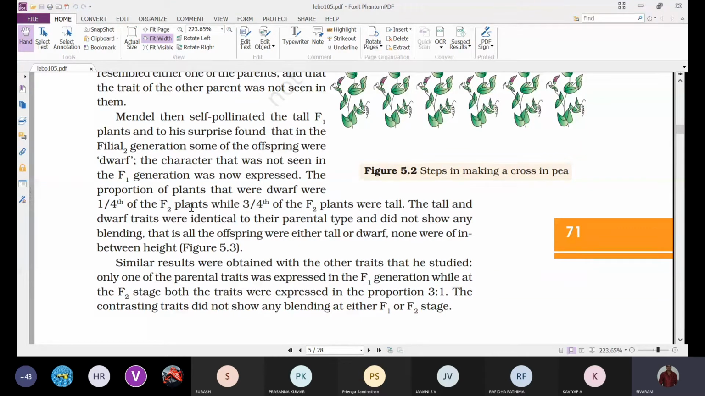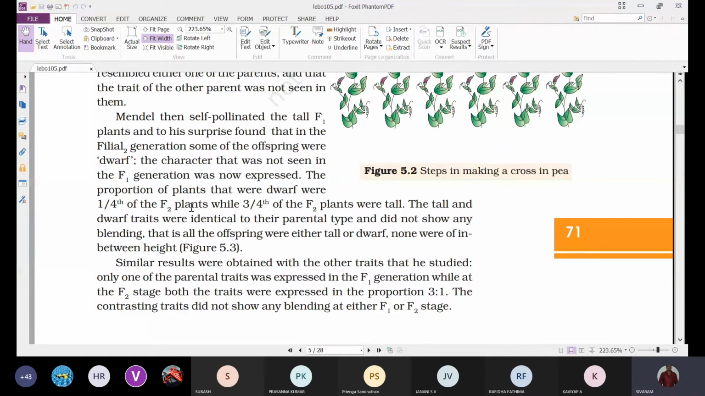If you take another character like flower color, 3/4 are violet flowered plants and 1/4 are white flowered plants. In pod shape, 3/4 are inflated and 1/4 are constricted. Like that, every time he got 3/4 and 1/4: 3/4 tall plants and 1/4 dwarf plants.